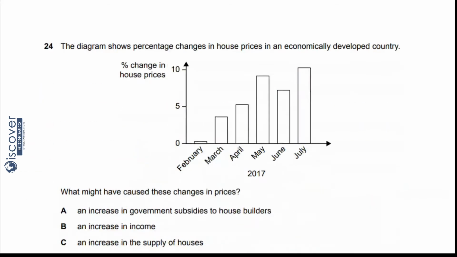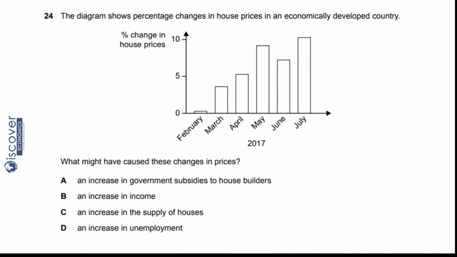Then come to question number 4. The diagram shows percentage changes in house prices in economically developed countries. Okay, now see, in January the prices were low, then March increased, April increased, and so on. So the prices are increasing. Now why? What might have caused these changes in prices? Why did the prices change?